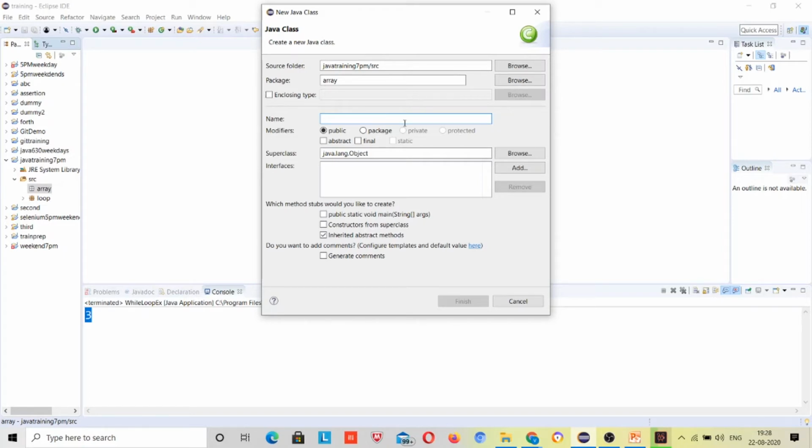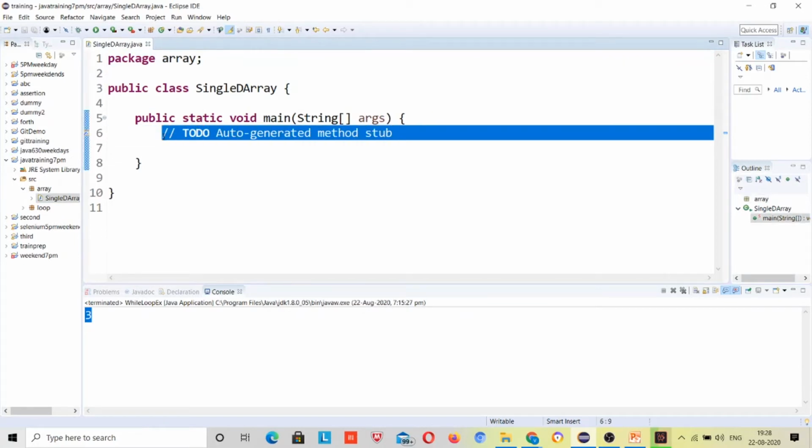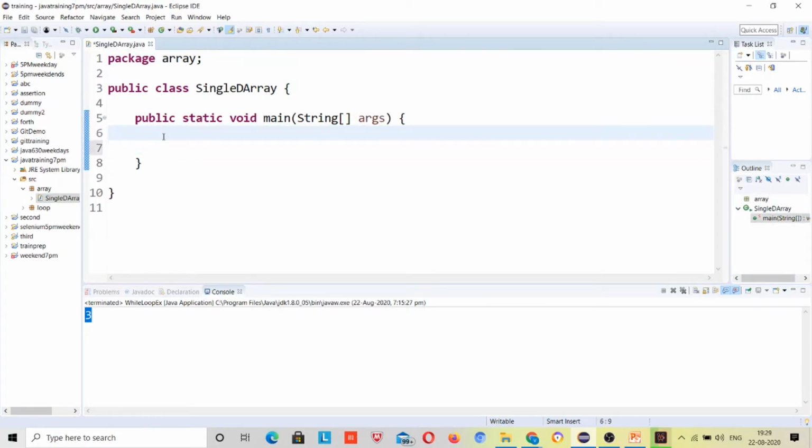So array, and I'll take a single class. I don't use a constructor operation around it, that's why I'm not taking it. Now here int roll is equal to new int 5.